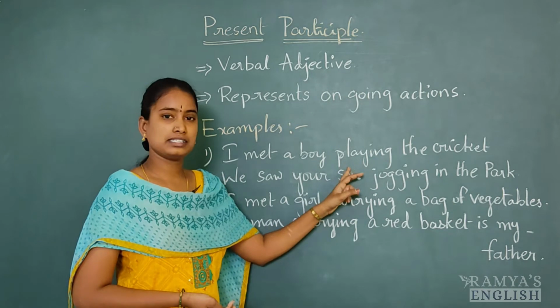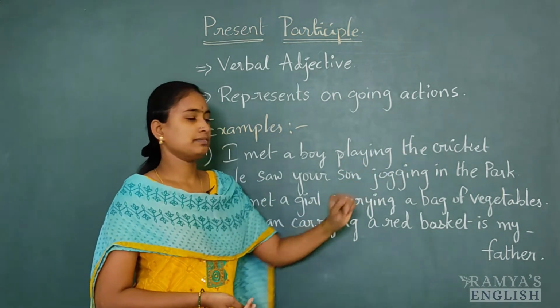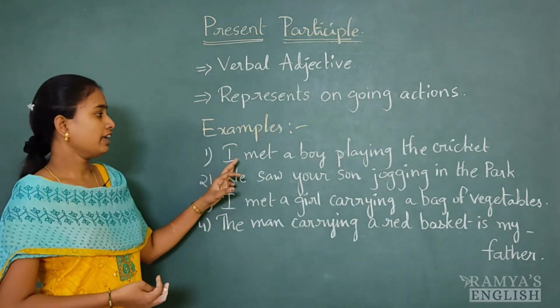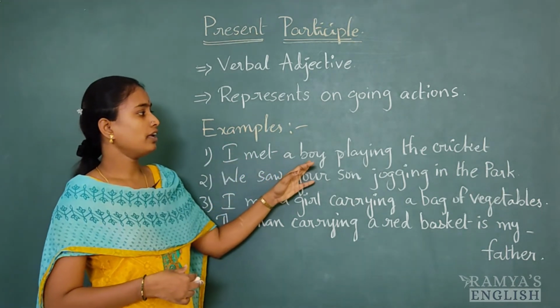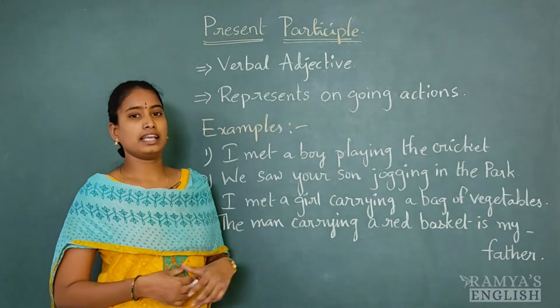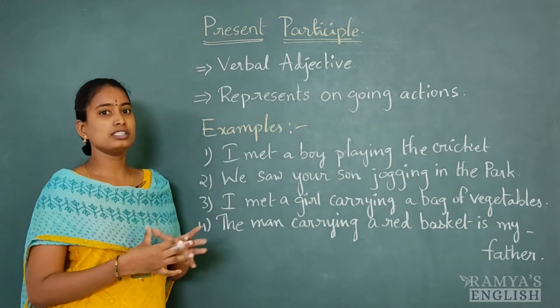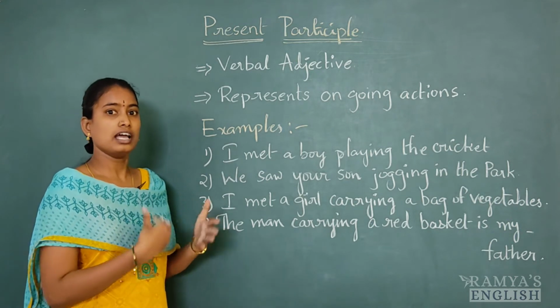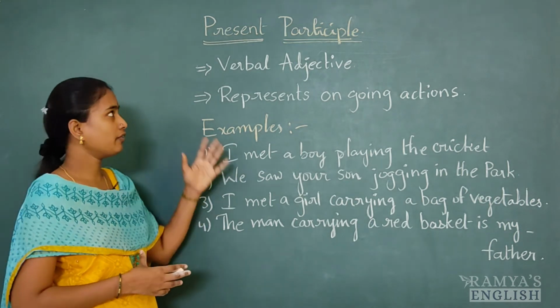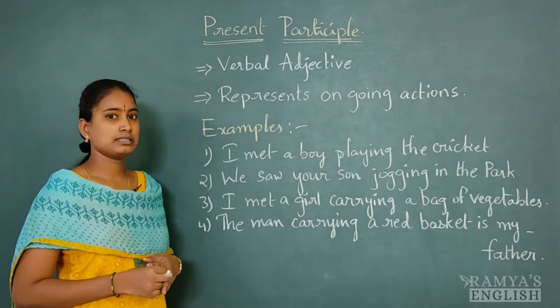Playing is the present participle. We can also express this sentence like this: I met a boy who was playing the cricket, which means that was an ongoing action. He was playing the cricket. That's why we use present participle.